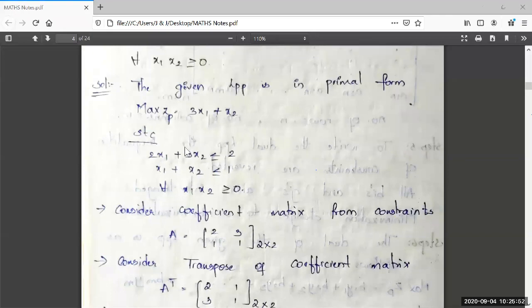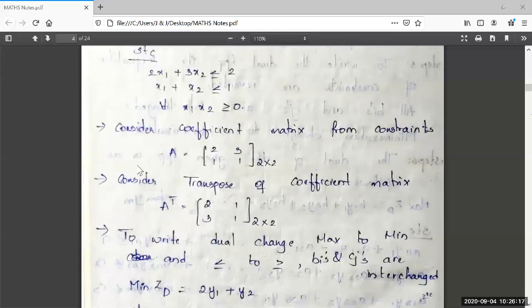In the procedure, I have written that the coefficient matrix from the constraints part should be considered. That is what I have written here. Consider the coefficient matrix from constraints. That is capital A is equal to 2, 3, 1, 1. It is of order 2 by 2, 2 rows with 2 columns.